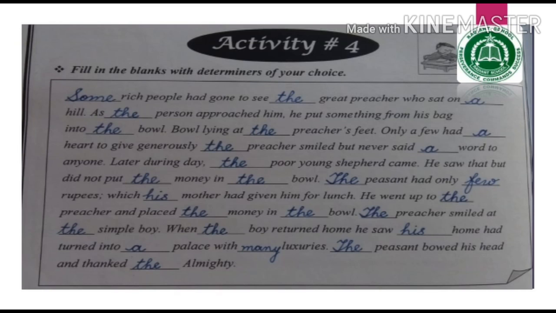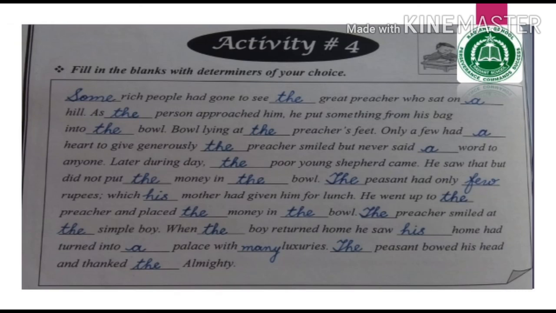Only a few had a heart to give generously. The preacher smiled but never said a word to anyone. Later during the day, the poor young shepherd came. He saw that but did not put the money in the bowl.